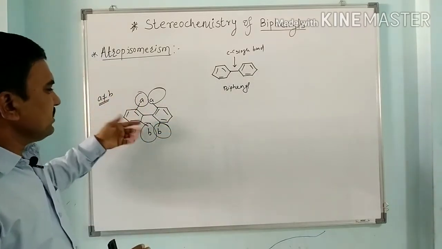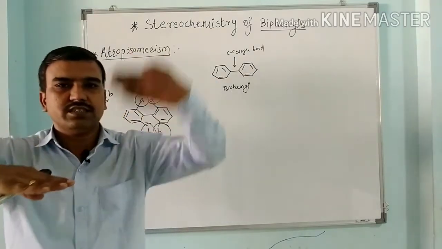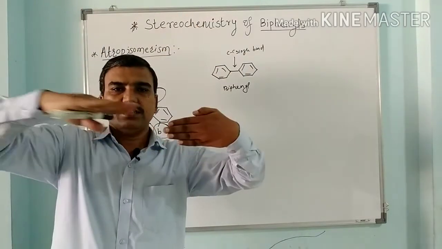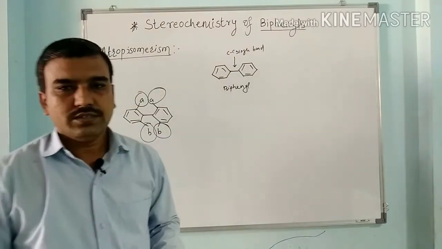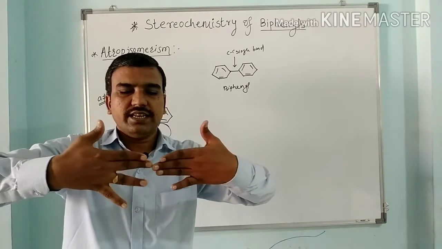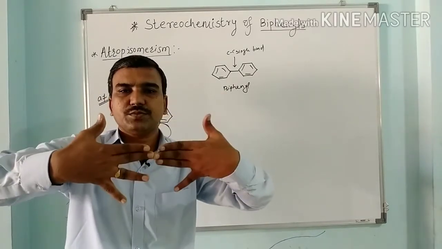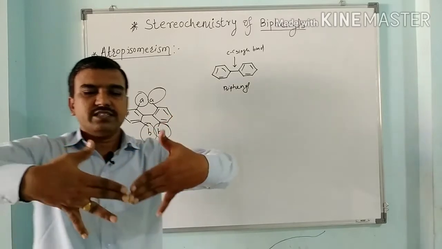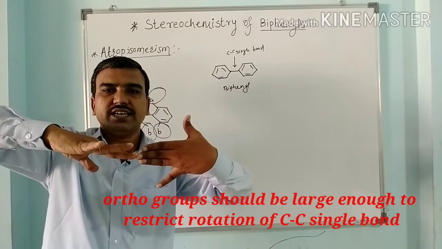So this one ring and this other ring lie in a coaxial form like this. This is suppose vertical, this may be horizontal, and these are the ortho groups attached to this. When both the rings lie like this, then it has no plane of symmetry or center of symmetry. That's why, and this repulsion is there. So because of this repulsion, both rings will lie like this.